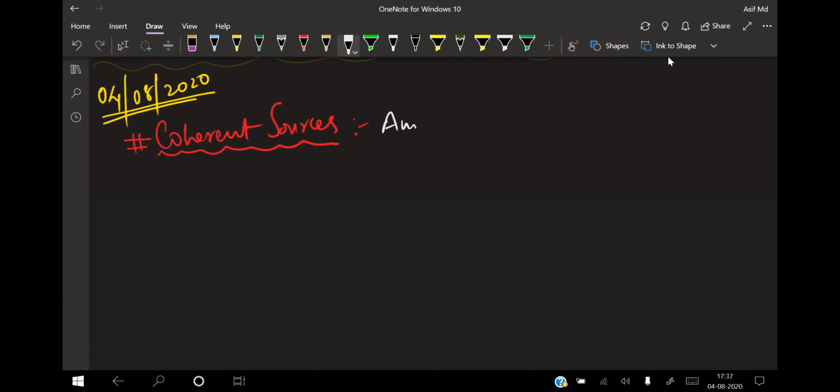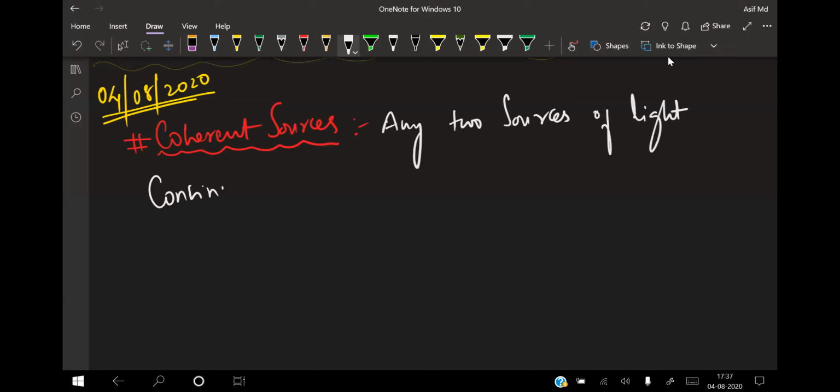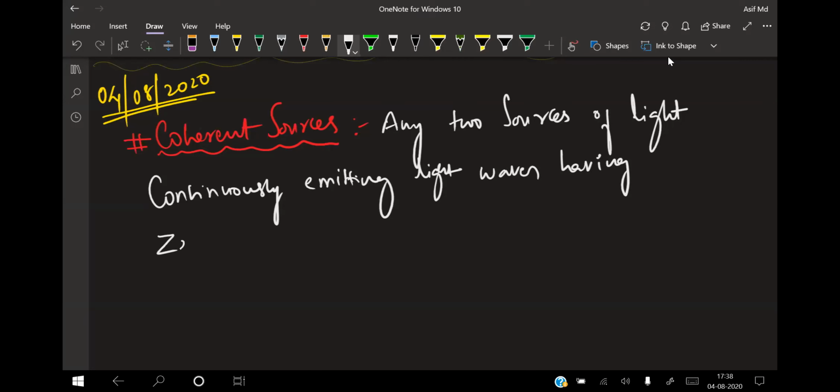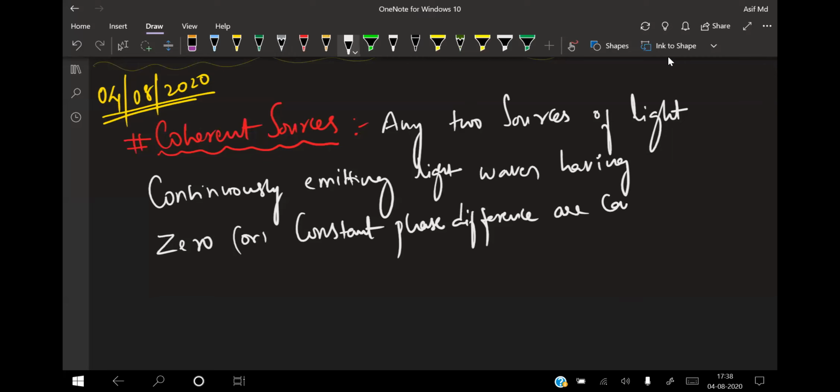Any two sources of light continuously emitting light waves having zero or constant phase difference are called coherent sources.